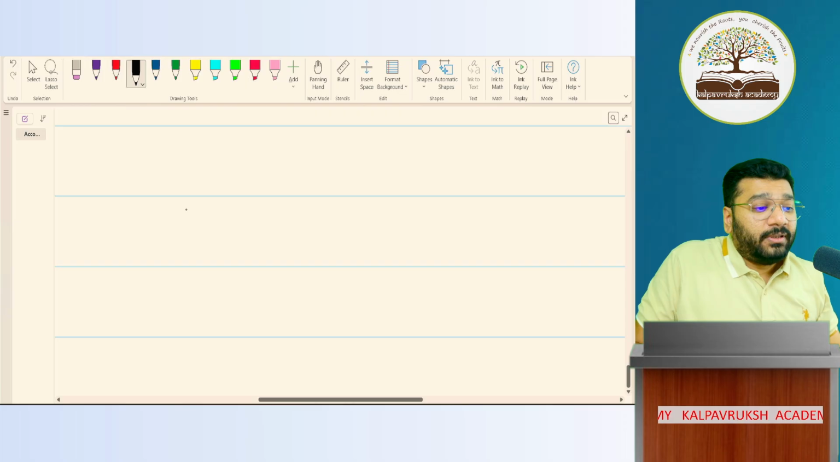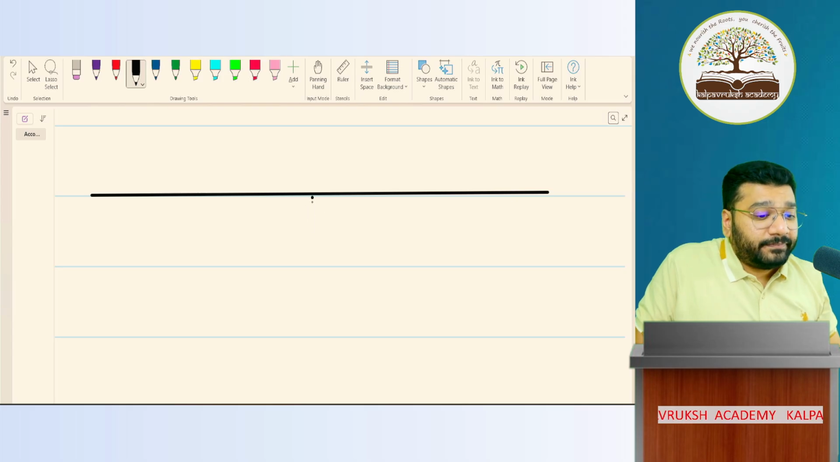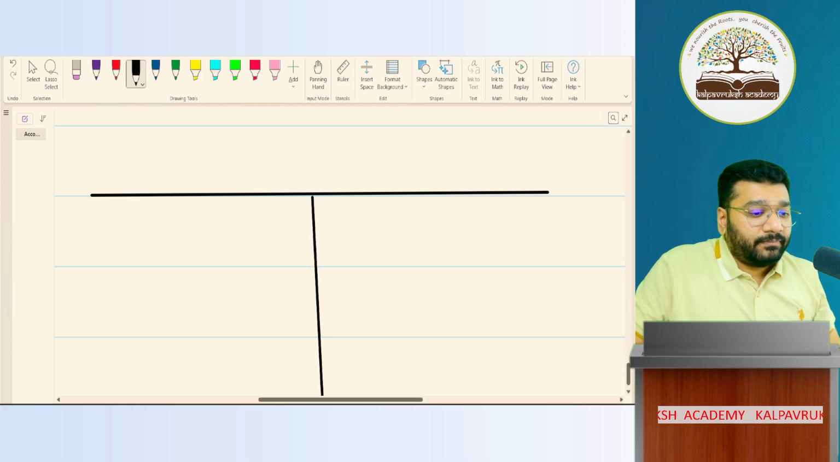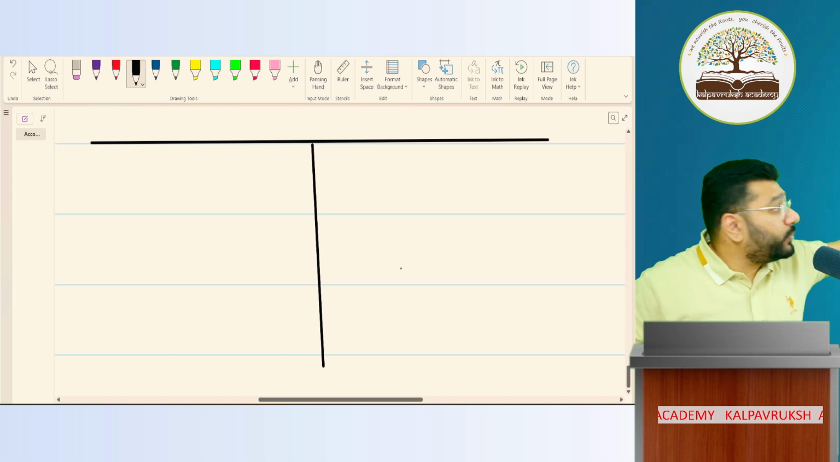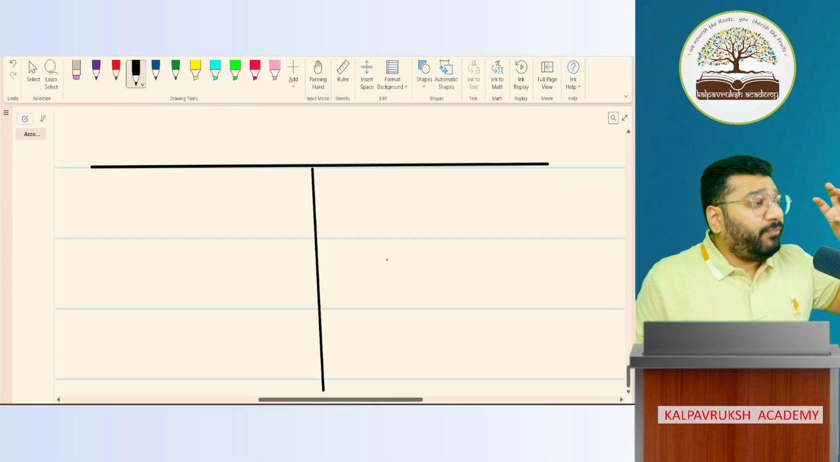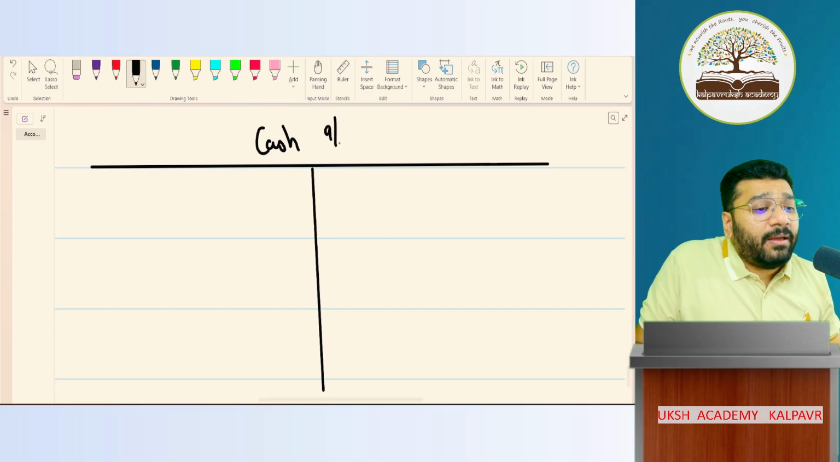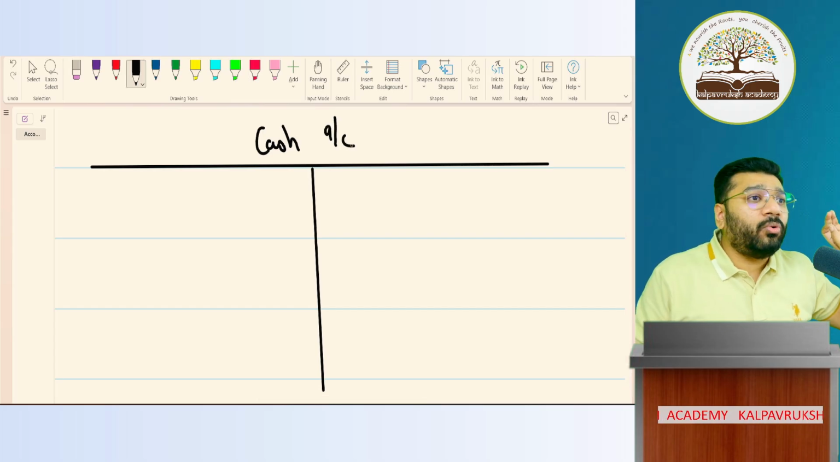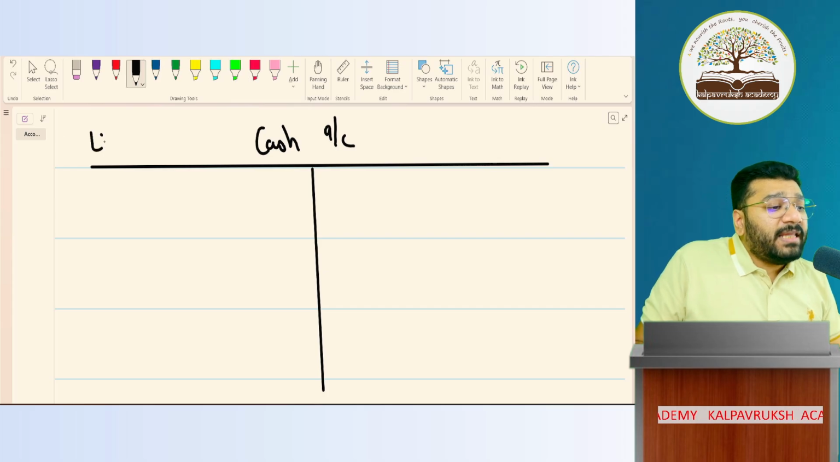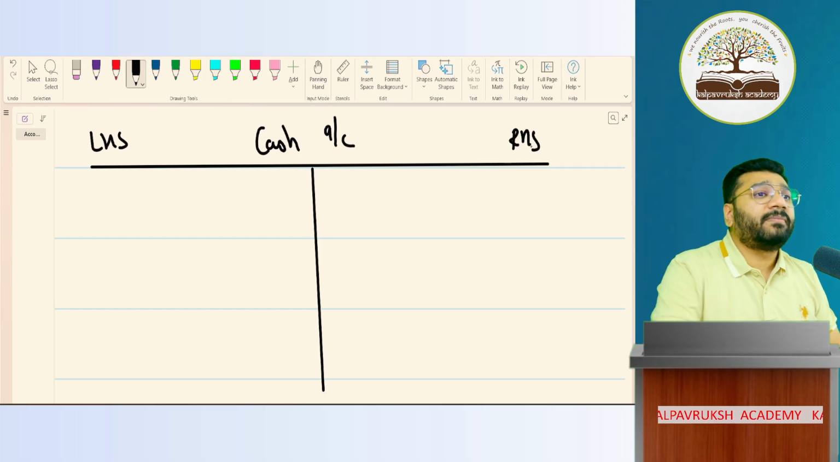The format of an account is the T-shaped format. What format? T-shaped format. This looks like a T. This is called an account. So if I have to open an account for cash, I will name this as cash A bar C, cash account. Okay, not okay. This left hand side is called the left hand side. This side is called the right hand side.